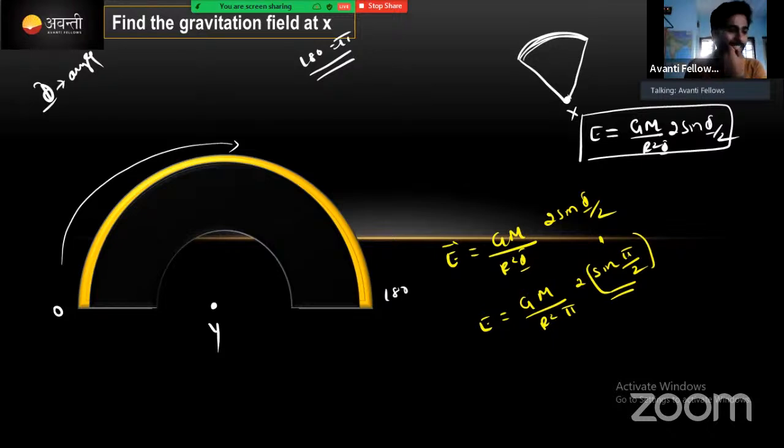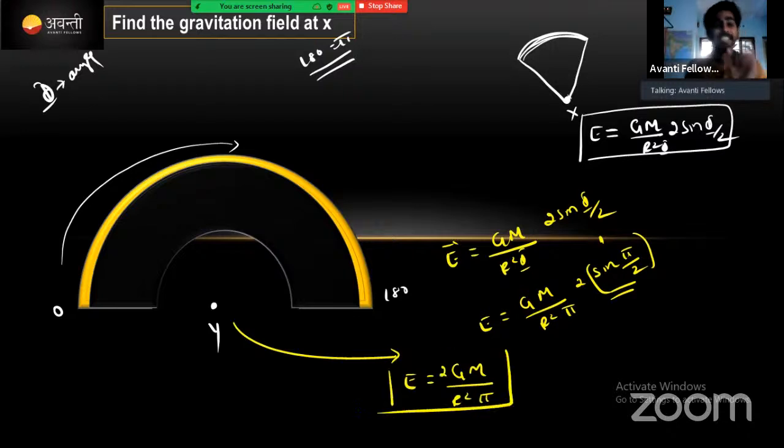Correct what I am saying? Then the electric field strength at this point will become E is equal to GM divided by r square pi into 2. This is for the semi ring. Semi ring, clear, right?